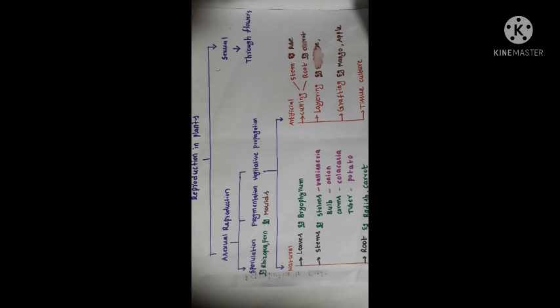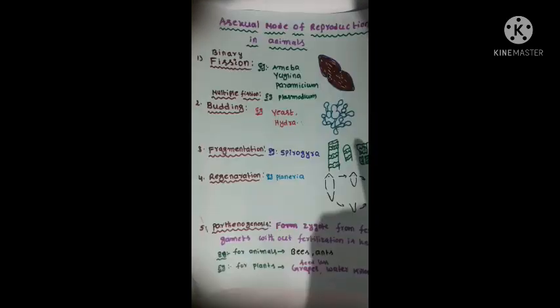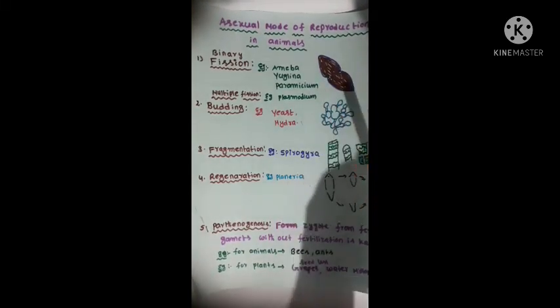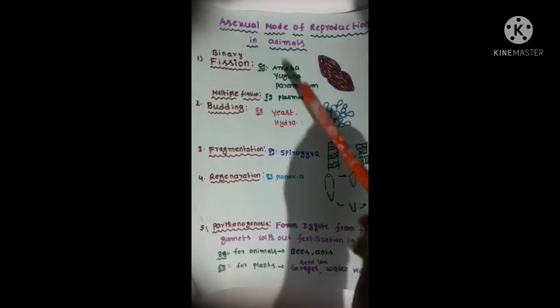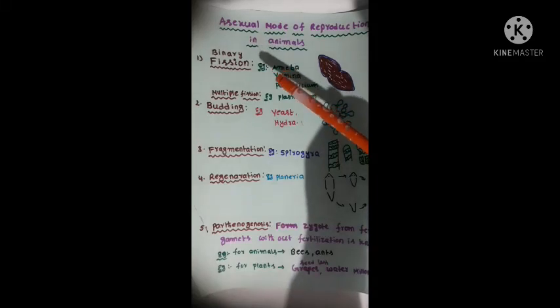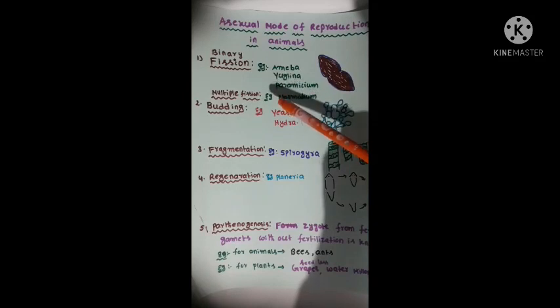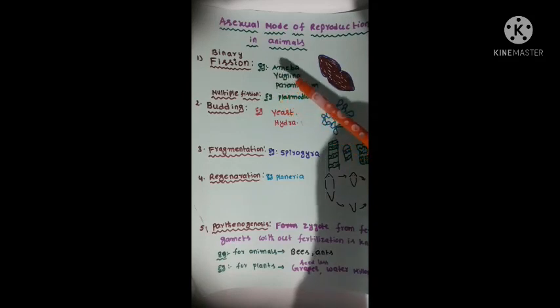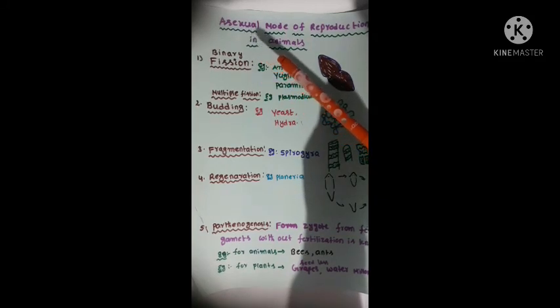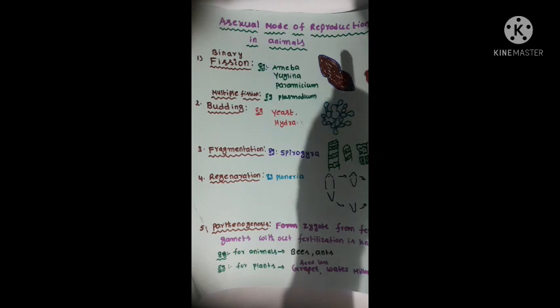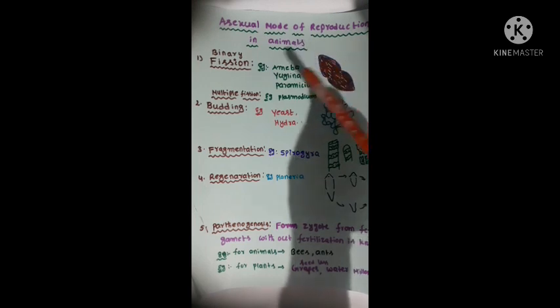Now we discuss some asexual modes in animals. The first one is fission. Fission is of two types: binary fission and multiple fission. In binary fission, a single cell splits into two cells.